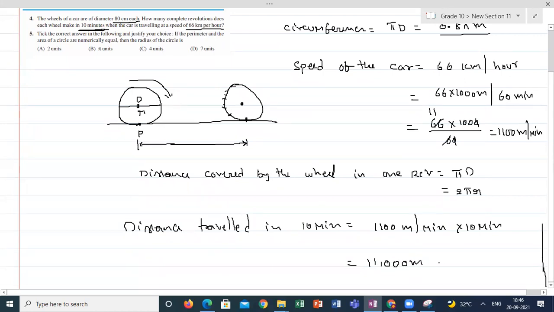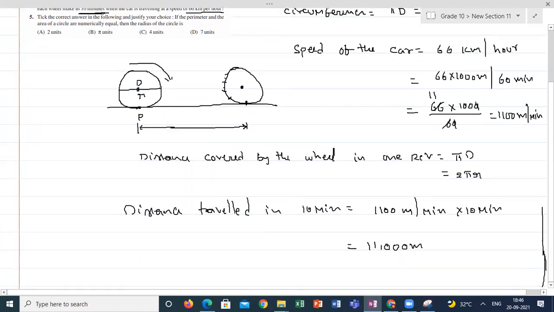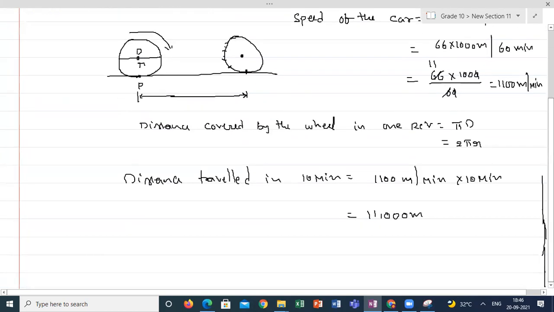In 10 minutes, for one revolution, it is taking 0.85 meter. For traveling 11,000 meters, how many revolutions will it take? Distance traveled in one revolution is 0.85 meters.